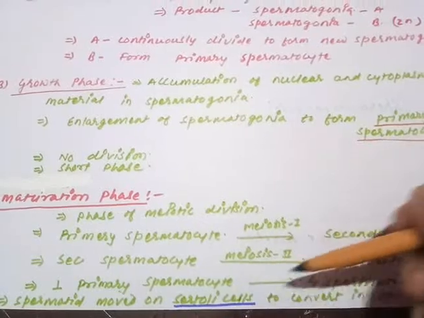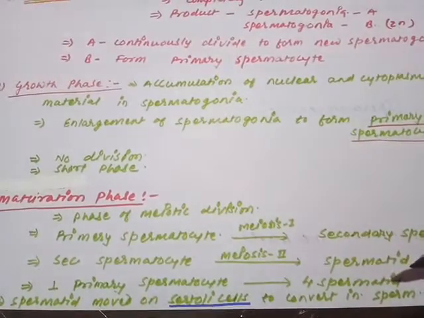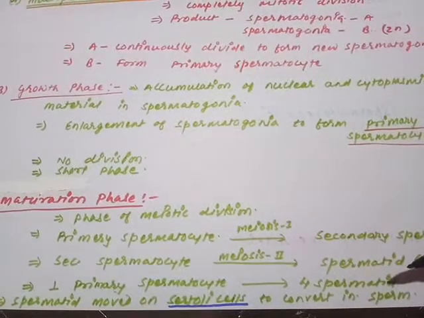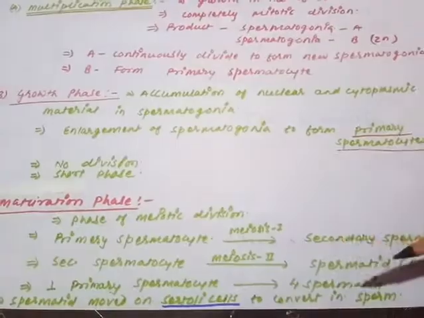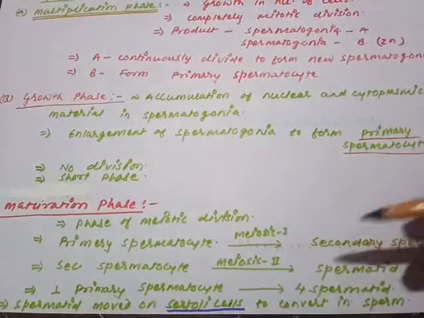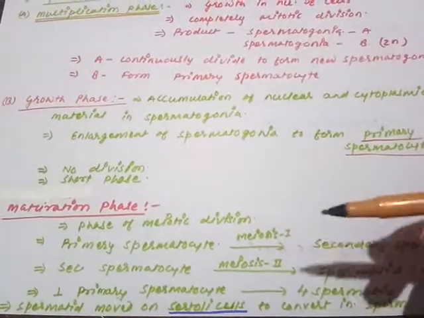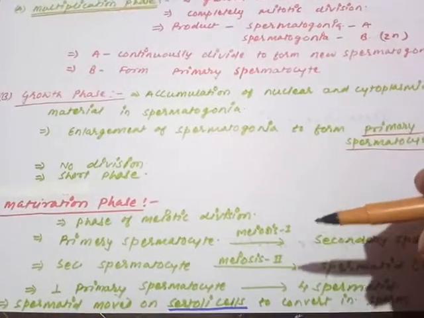So the spermatids that are formed move on to the Sertoli cells and get converted into sperms. They leave the place of formation, move out to the Sertoli cells, and get attached to the Sertoli cell for further development into sperm.